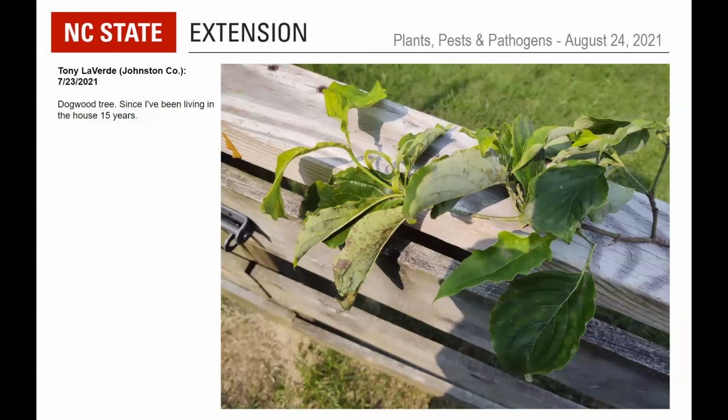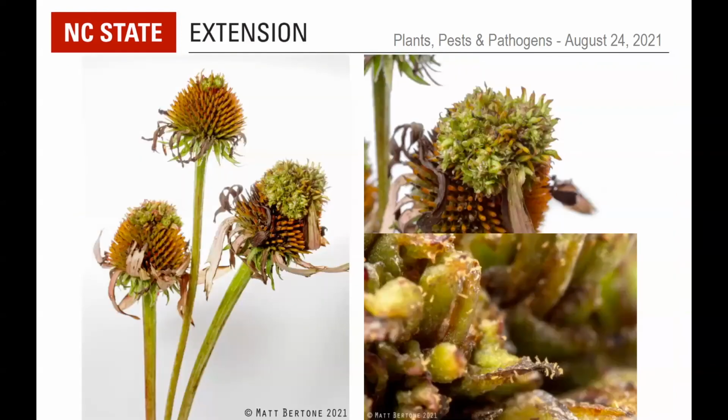And let me just add one thing on the previous point about vector control. When you have pathogens that are vectored by insects or mites, sometimes vector control is helpful and sometimes it's not.